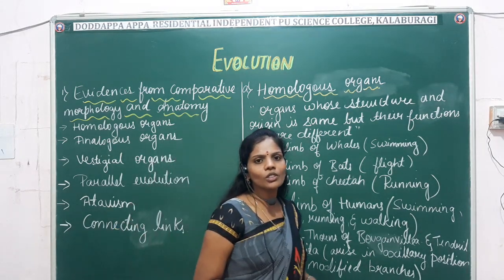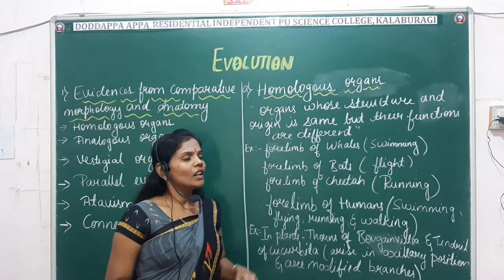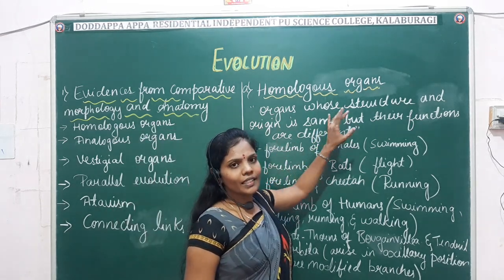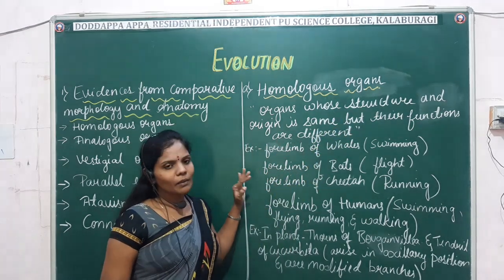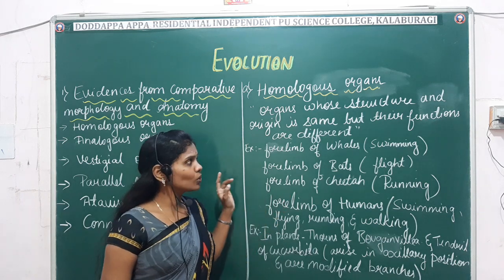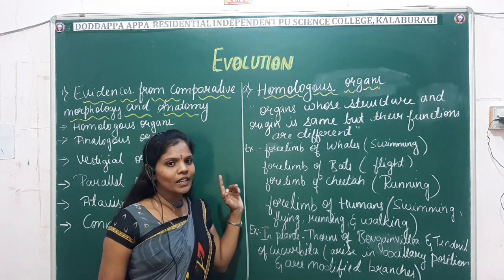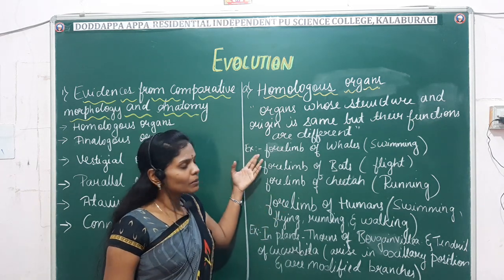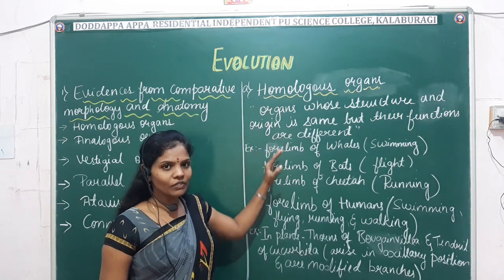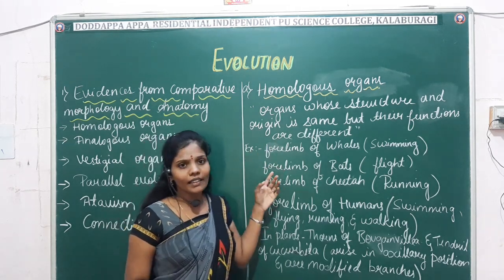So what do homologous organs state? It states that the organs whose structure and origin are the same, but the function is different. It is an important question which will be asked for 1 mark. If it is asked for 2 marks, it will be asked with the example. So you have to remember the examples.